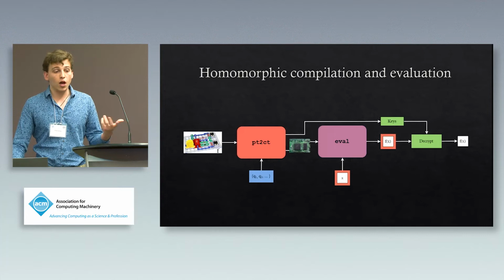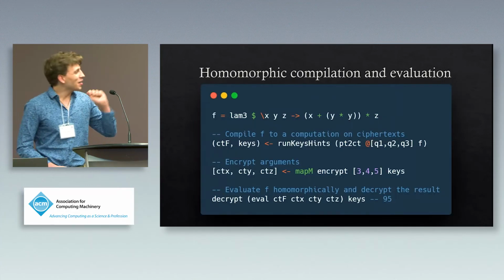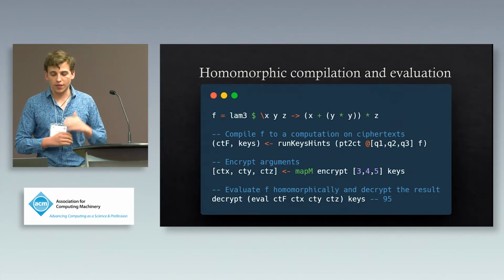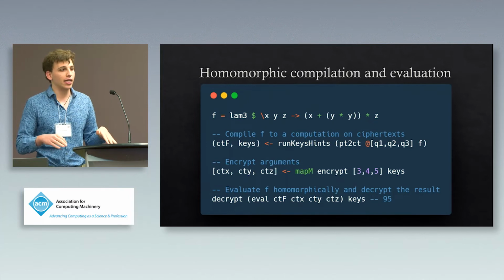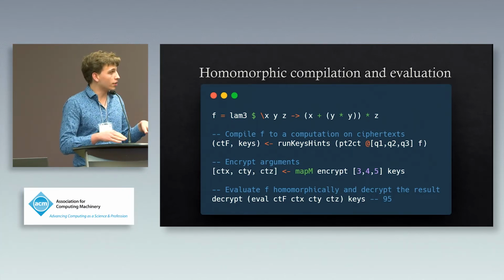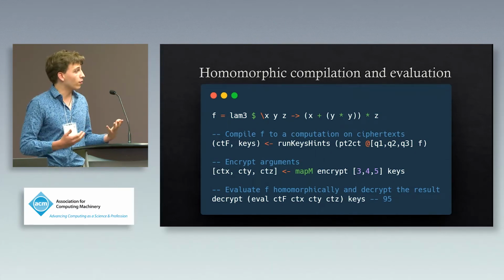But suppose we also wanted to. Excuse me, I'm getting ahead of myself. Let's see what the code looks like for that. So the first thing that I want you to notice is that this first line where we define f didn't change at all. So we wrote the plaintext computation one time, and then we can interpret it multiple ways. We can evaluate it, we can compile it, we can do whatever we want.